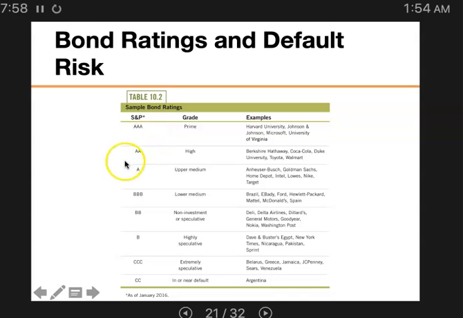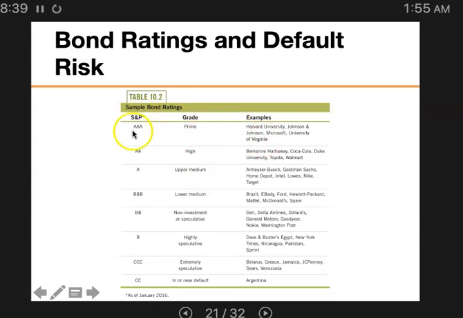So we have AAA, AA, A, triple B, double B and B, triple C, double C, and so on. The investment grade is from the triple B and above. Triple B is said to be lower medium grade, so triple B and above are investment grade. Double B and below are what we call junk bonds. These are non-investment grade or speculative, very speculative.